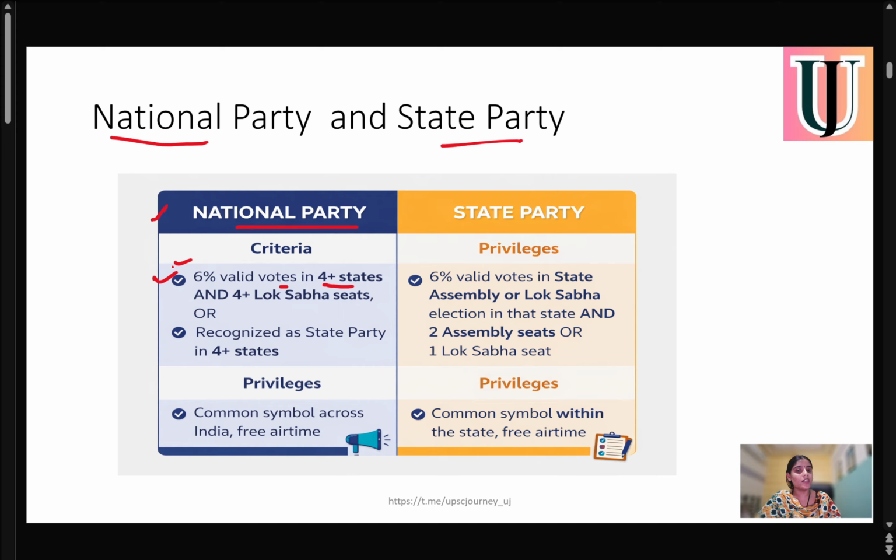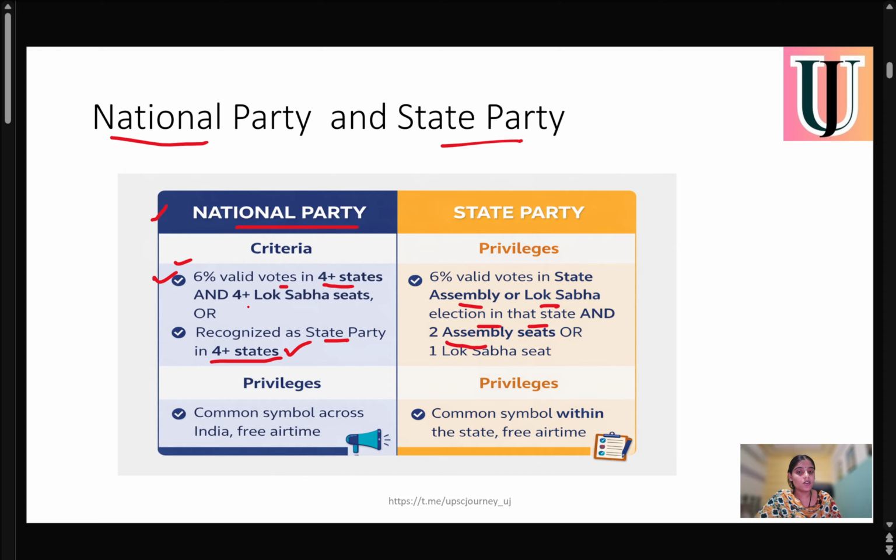Simply, if they have more than 4 states, they have to win 4 or more Lok Sabha seats. So this can be one criterion. And another, if a party is recognized as a state party in more than 4 states, then it can be considered a national party. So this is one criterion for a national party. But if a party secured 6% of votes in the state legislative assembly or Lok Sabha election in that state and 2 assembly seats.